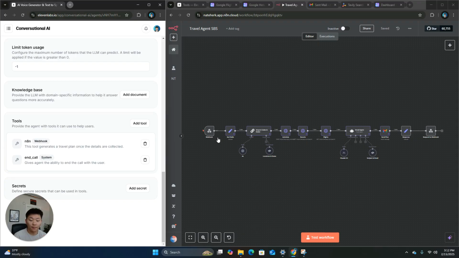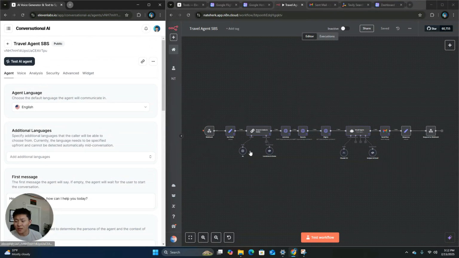But if it doesn't work, I'm just gonna show that if we have the data in here and we can change it, obviously it's gonna get mapped through and go through the process and it works, right? So let's give it another try. I'm gonna go test agent.